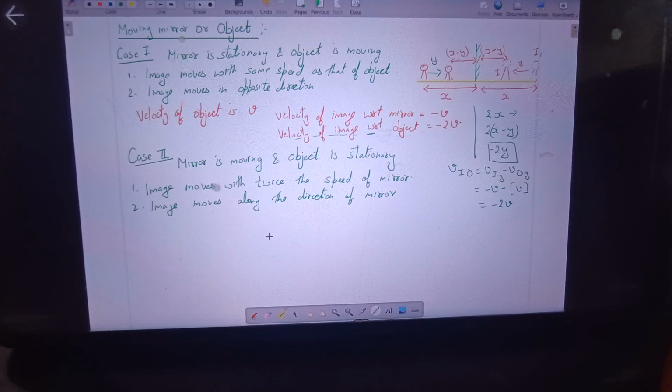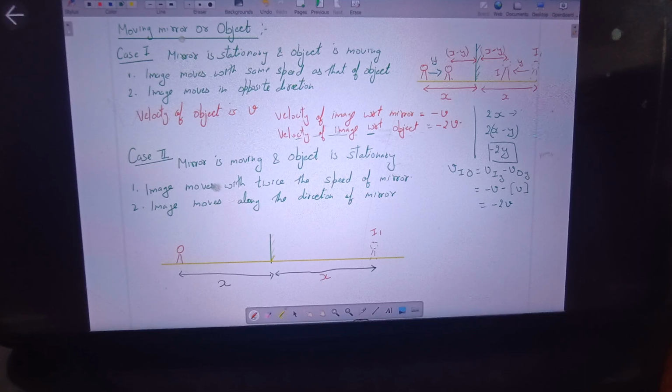So say this is my mirror. This is the level. Okay. Now say here is my object. The distance between the object and the mirror initially is, say, x. So the image will also be found at a distance x behind the mirror. This will be the image of the object, which is also found at a distance x.